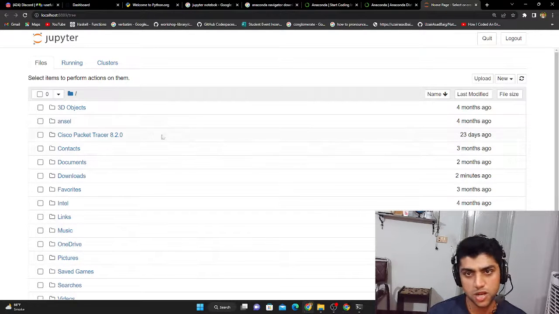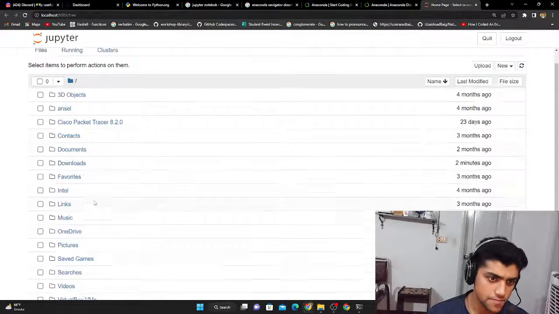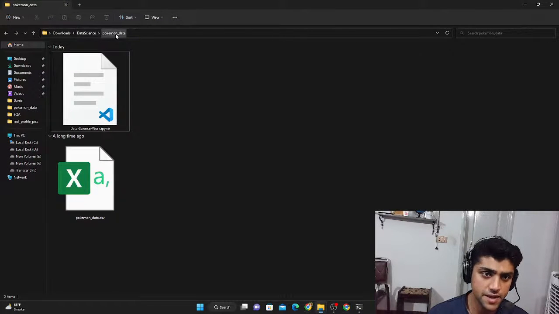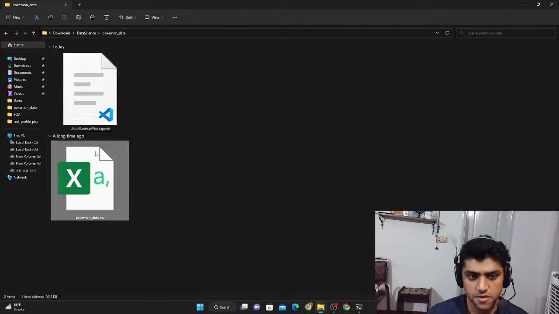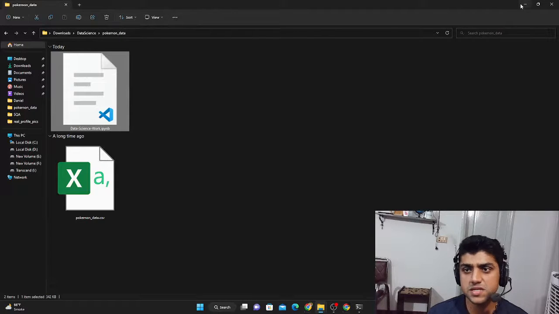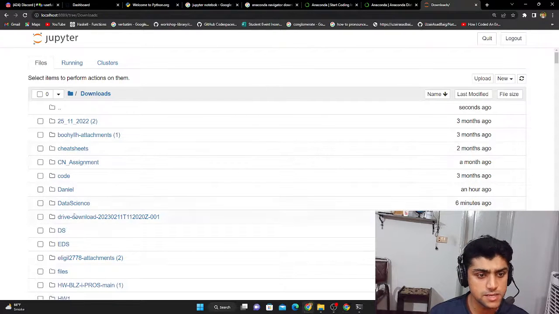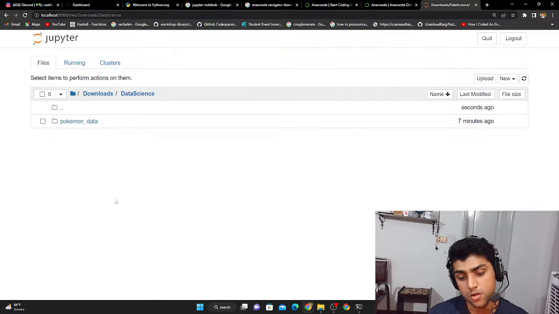And this is the page that it should be existing with. We're going to have to actually look and explore for this folder, which is called Data Science Python Data. There are these two files, and these are the things that we need to target. So we can go here in the downloads, and then go into this data science folder. Note that this is my path, and your path will be different.